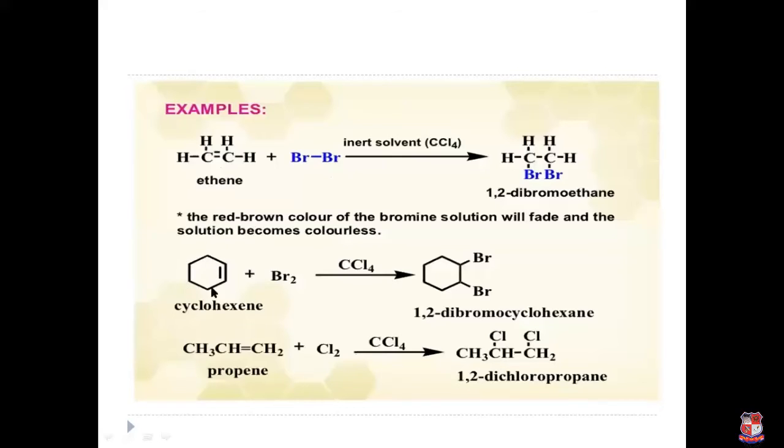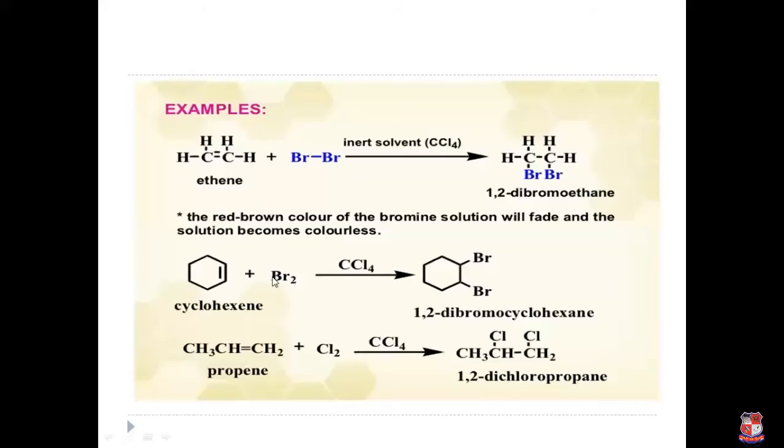Another is cyclohexene. Okay, this is a cycloalkene ring which contains one pi bond. So cyclohexene reacts with bromine in the presence of carbon tetrachloride. It produces 1,2-dibromocyclohexane. Again, the mechanism is the same. One pi bond is broken and two new sigma bonds are formed.